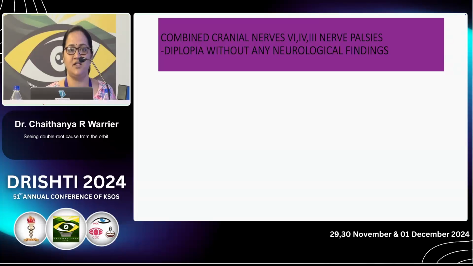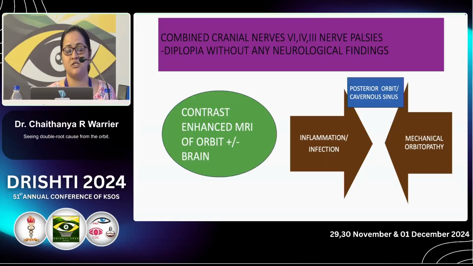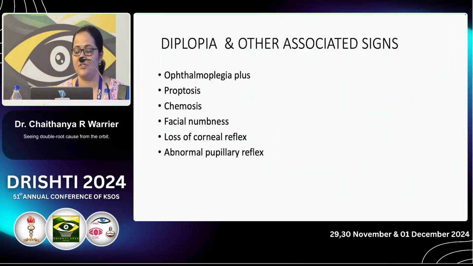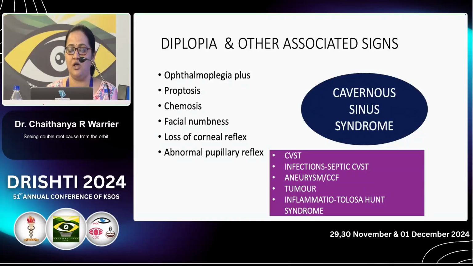So if a patient has multiple cranial nerve involvement with diplopia and no neurological sign, the tug of war will be between inflammation or infection and mechanical orbitopathy at the posterior orbit or cavernous sinus. So we definitely need to do a contrast enhanced MRI of the orbit, with or without brain imaging. Coming to a few scenarios: diplopia associated with other signs from the orbit like ophthalmoplegia, proptosis, chemosis, facial numbness, loss of corneal reflex and abnormal pupillary reflex. Definitely the diagnosis is cavernous sinus syndrome. Need to rule out the causes.